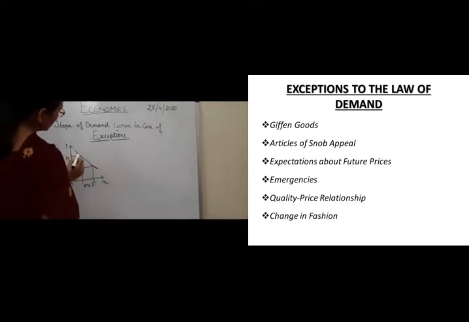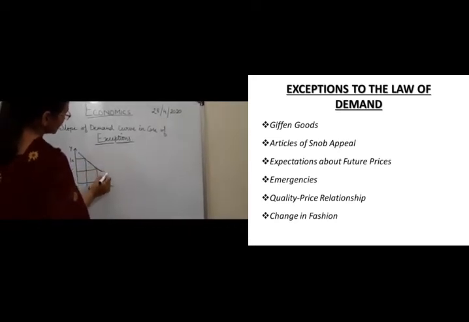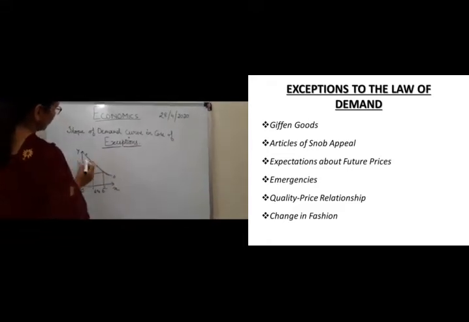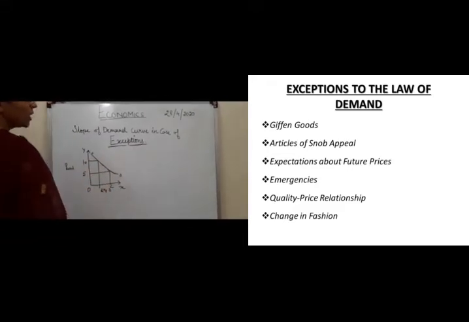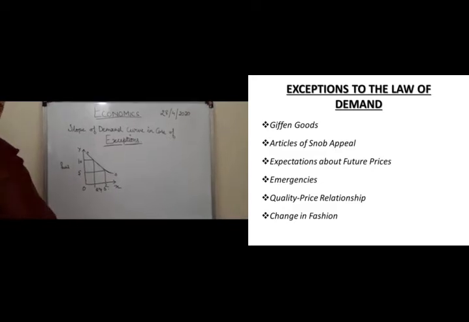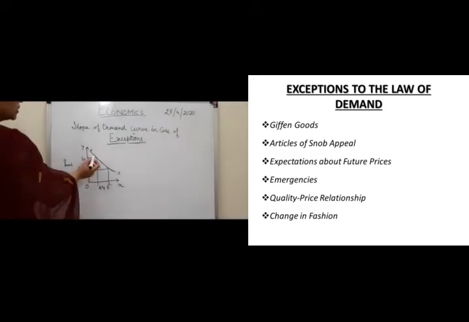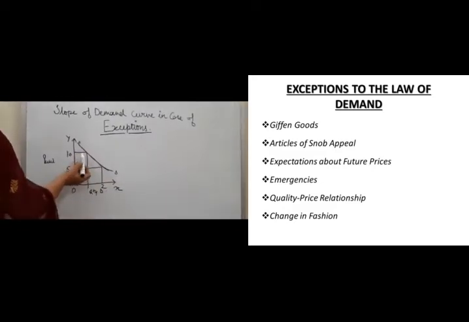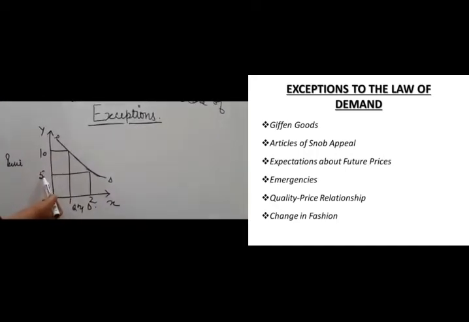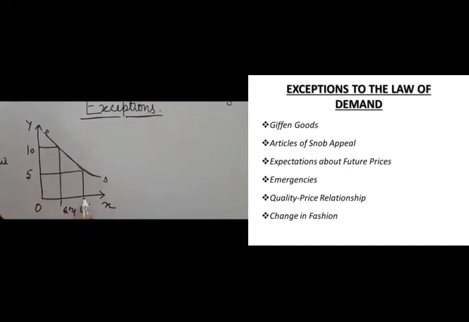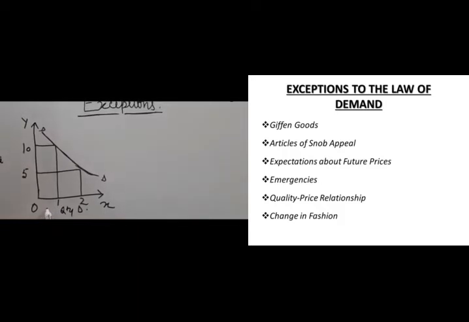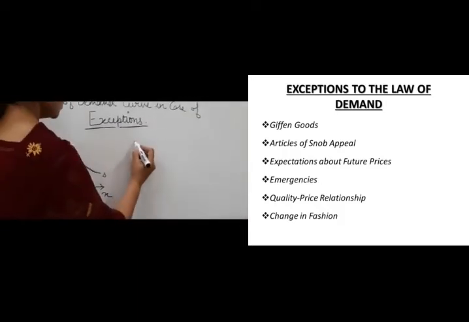So the normal slope of a demand curve is this, as you can see over here. It is a downward sloping demand curve. Can you all see it, children? Right? The normal slope of the demand curve is downward. When the price was 5, the demand was greater. When the price rises, the demand falls. But in case of exceptions, what happens?